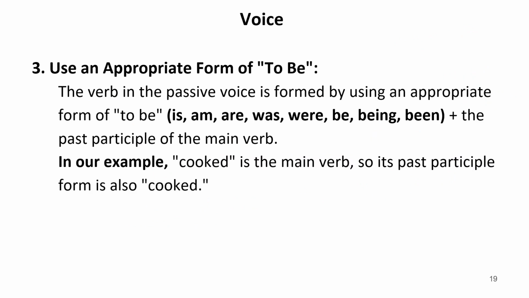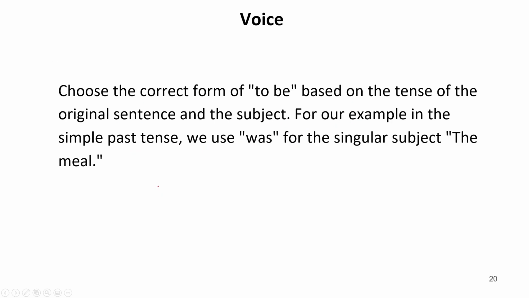Use an appropriate form of to be. This also I have told you earlier as well. The verb in the passive voice is formed by using an appropriate form of to be. To be forms: is, are, was, were, be, being, been. Then the past participle of the main verb, that is verb third form. Cooked is the main verb, so the past participle form is also cooked.